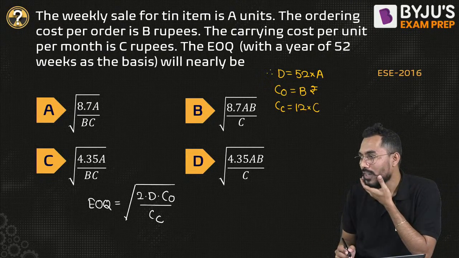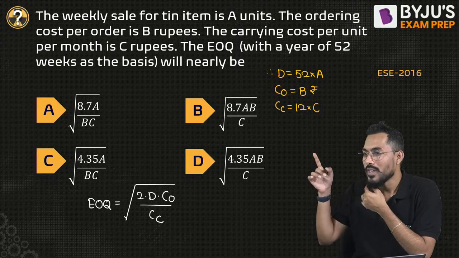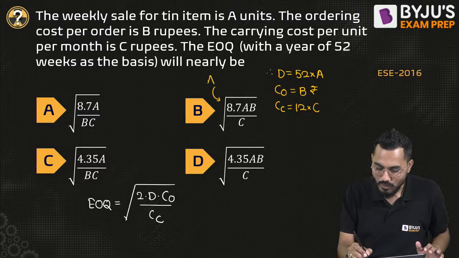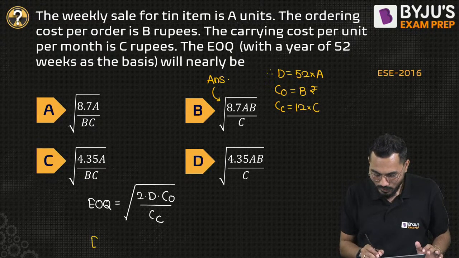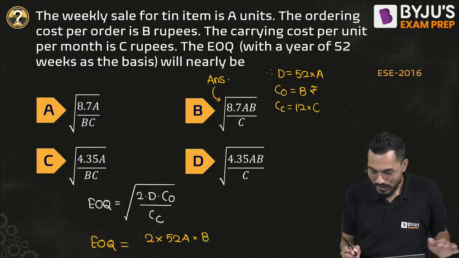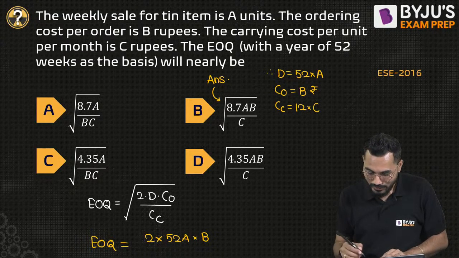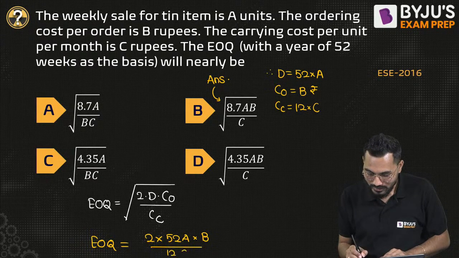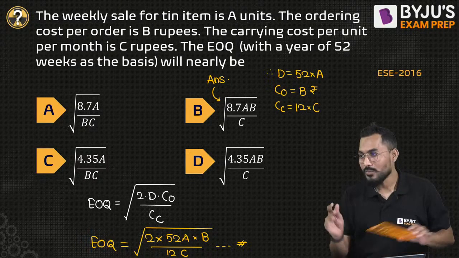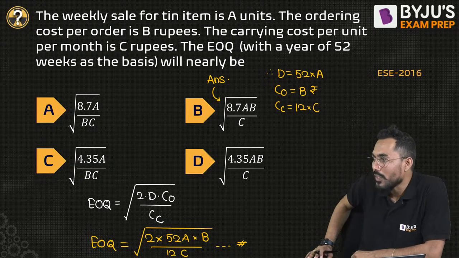So demand you have, the order cost you have, and carrying cost you have. Can you put the value there? Root of 2 into A into B divided by C. What is the answer coming? So I'll say economic order quantity is exactly equal to root of 2 into D, which is 52A, into CO, which is B, divided by CC, which is 12C, and this is entirely in a root. Then you'll get the answer.